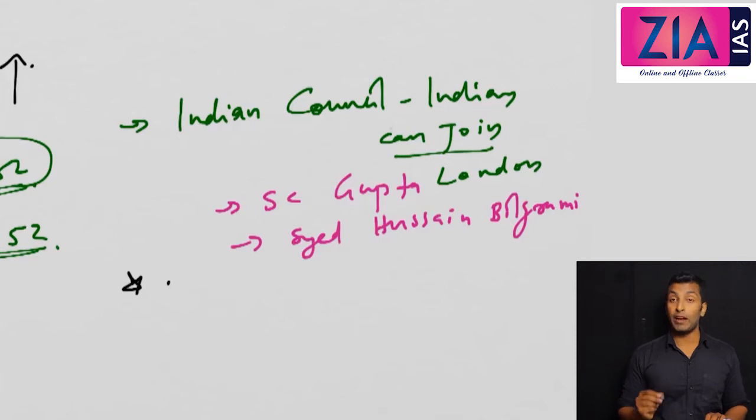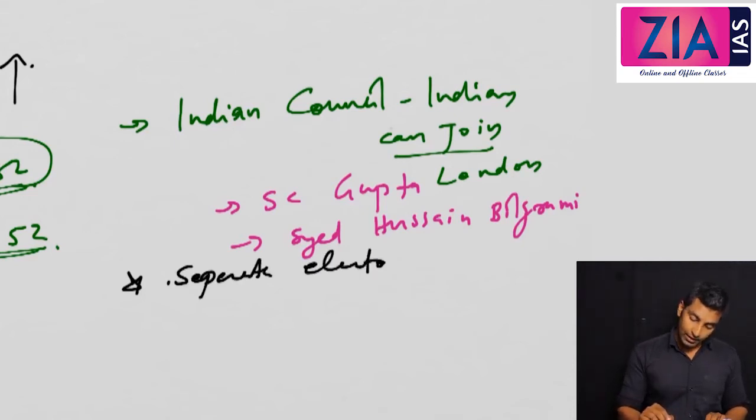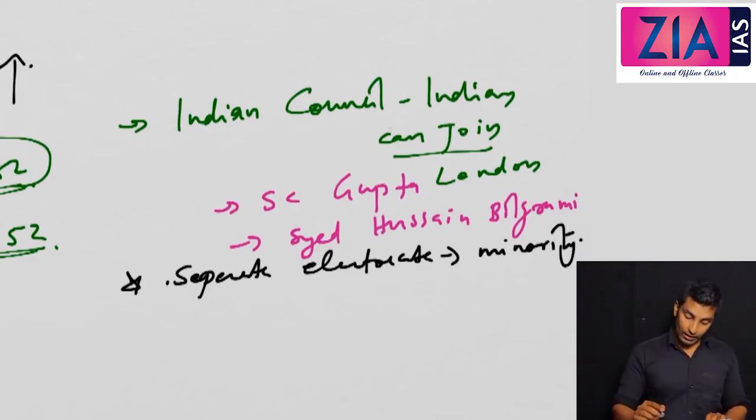Now the next, most important point among all, is separate electorate for minorities, and 1909 is known for this point. So separate electorate was introduced in the 1909 Minto-Morley Reforms or Indian Councils Act 1909. Who are the minorities?